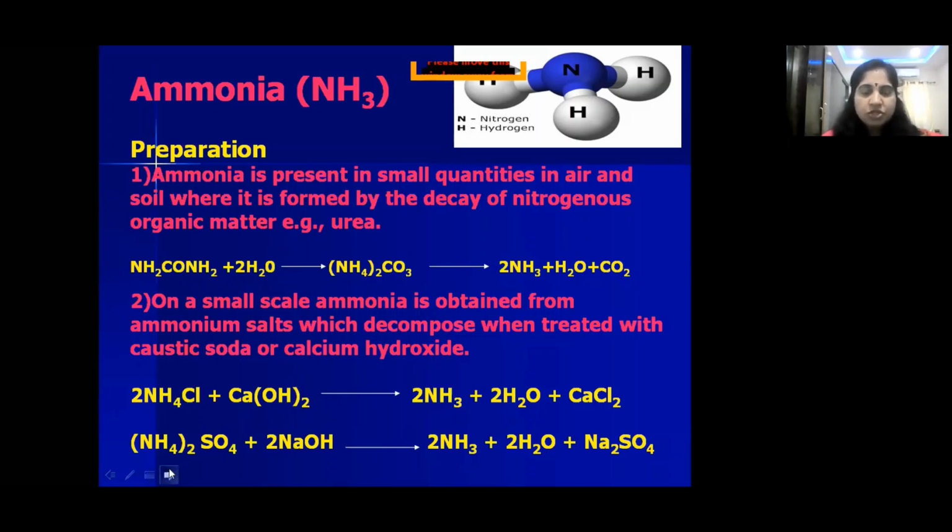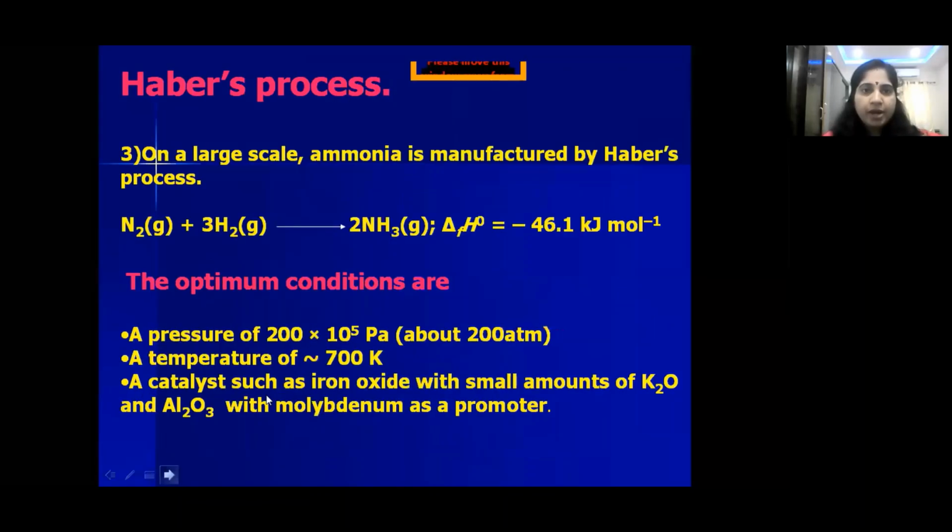But commercially, ammonia can be prepared on a large scale by Haber's process. It is a very simple reaction: nitrogen reacts with hydrogen to give ammonia. Now let us see the optimum conditions in Haber's process. It is very simple, but important. N2 plus 3H2 gives 2NH3. But see the optimum conditions.